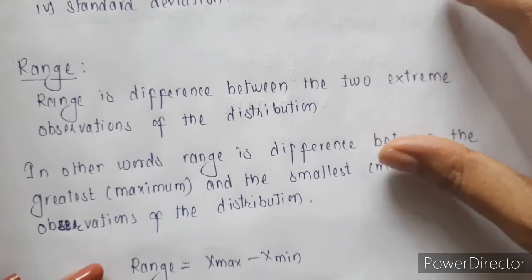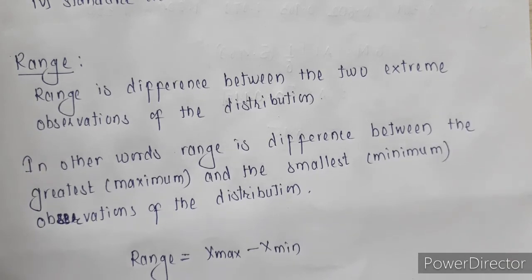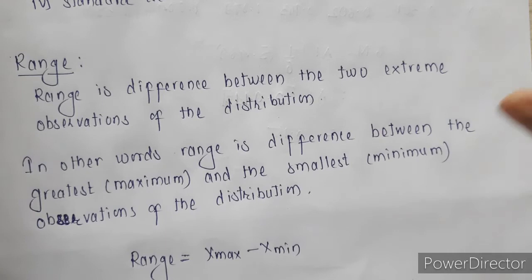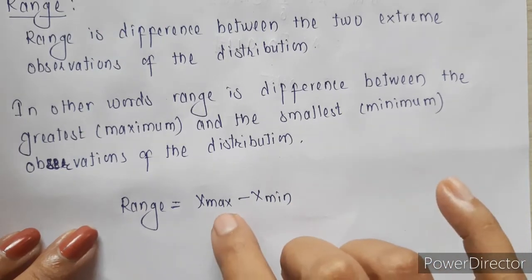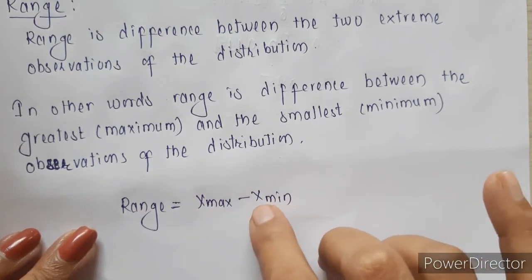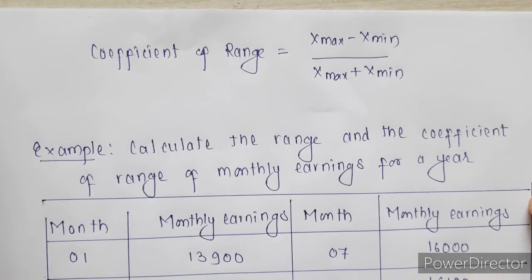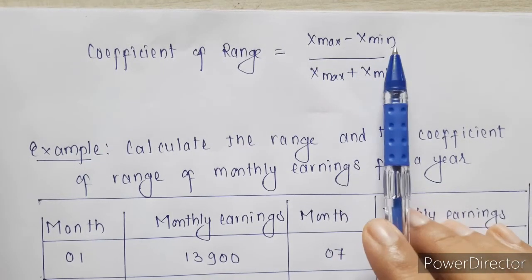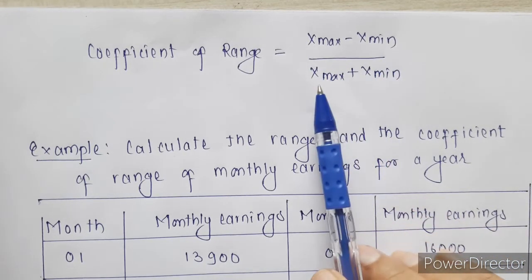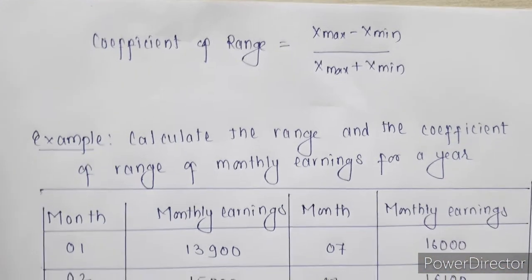So, we will start with range. Range is the difference between the two extreme observations of the distribution. So, it is nothing but the difference between the maximum and the minimum value of the observations. It can also be written as x max minus x min, meaning the maximum value of x minus the minimum value of x. Now, after range, we have the coefficient of range. The coefficient of range is the difference between the maximum value and the minimum value upon the addition of the maximum value and the minimum value.